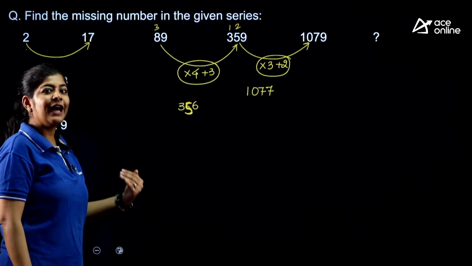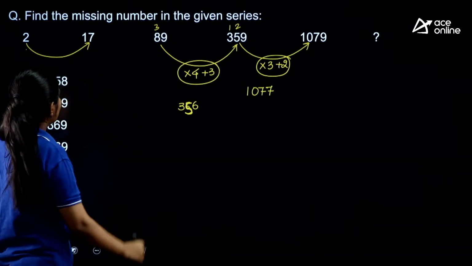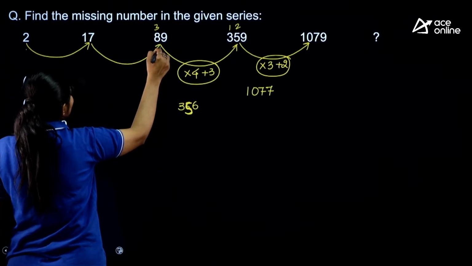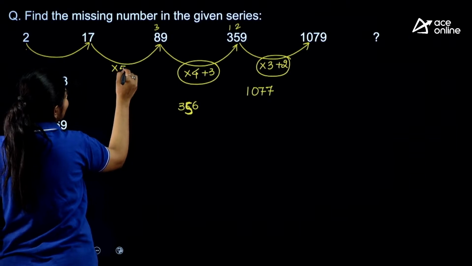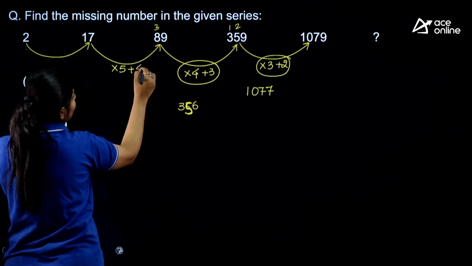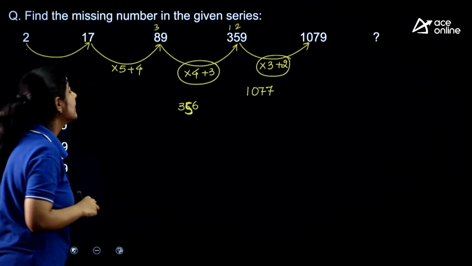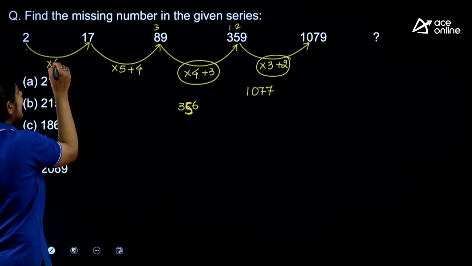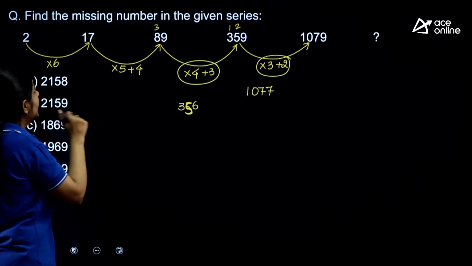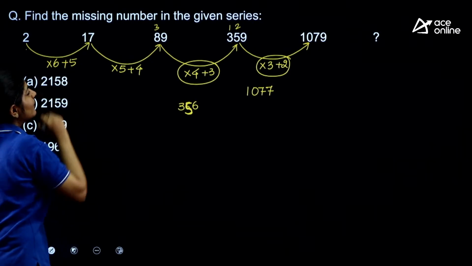Now we need to check, are we having the same pattern with this one? So if we multiply 17 by 5, I will get 85, and 85 plus 4, that is nothing but 89. Now 2 into 6, that is nothing but 12. 12 plus 5, that is nothing but 17.